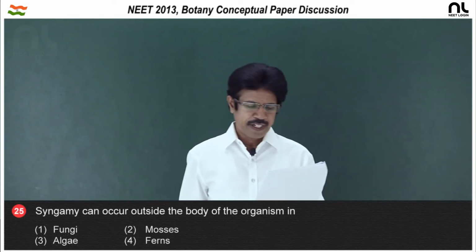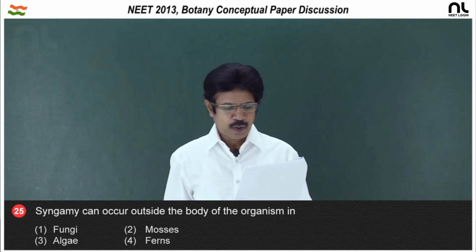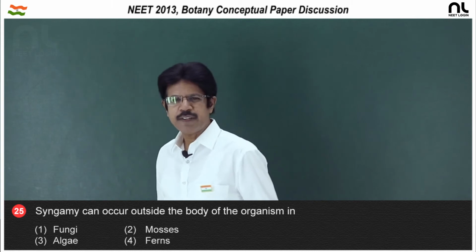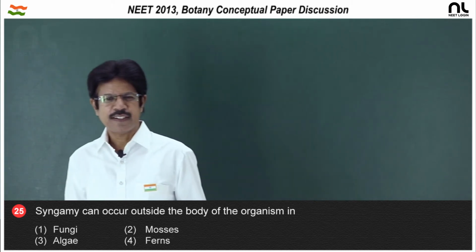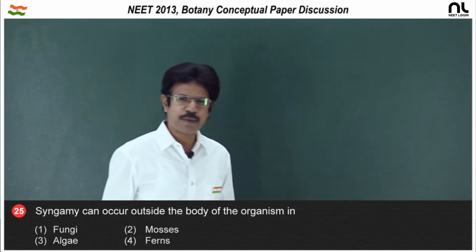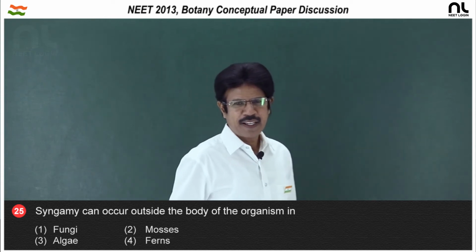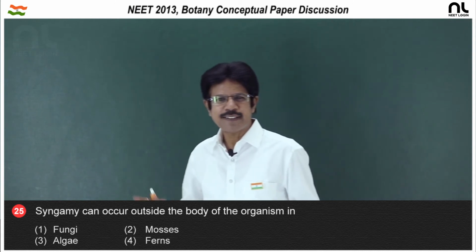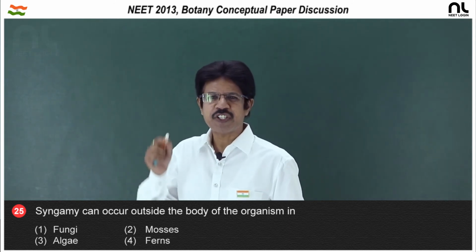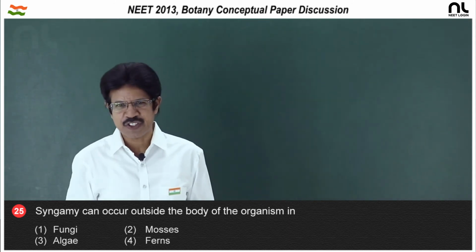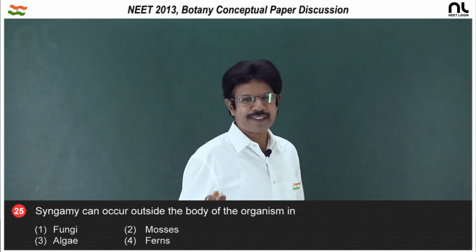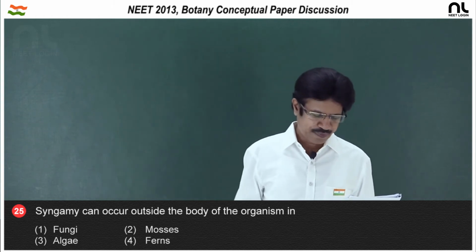Question number 25. Syngamy occurs outside the body of the organisms in the majority of algae and fishes, that is, in the water. The syngamy occurs outside the body in water, which requires great synchrony between the maturation of the sexes and release of the gametes, and it is easily vulnerable to predators in external fertilization.